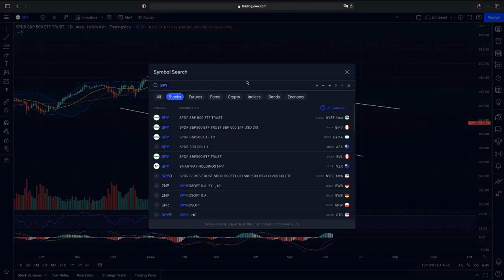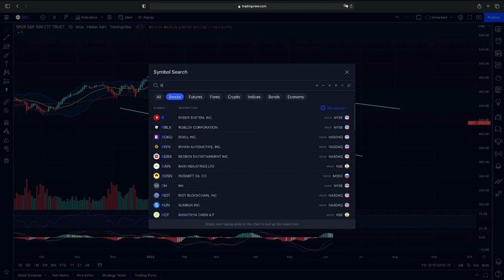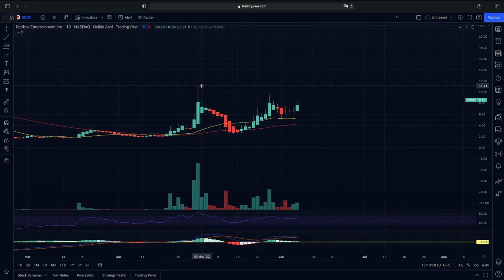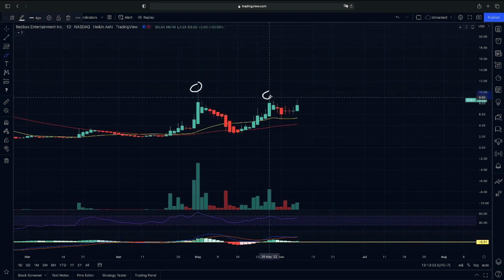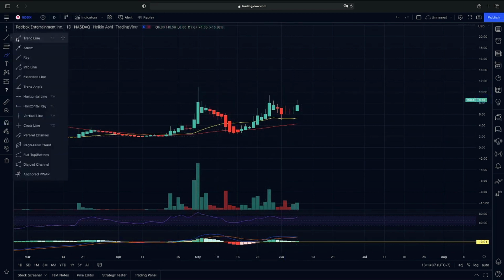Now, jumping into RDBX with you guys, a lot of people are curious if we're going to continue to have a major breakout. We have been talking about this in the Instables room from our weekly watch list, and we have been continuing, as you guys can see here on RDBX. We had our major breakout previously. We mentioned this one in the Instables room when we had this major breakout, and then we had a bounce. Now we are sitting on lower highs, so we are looking to see if we can break above our trend line here to see if we can continue.